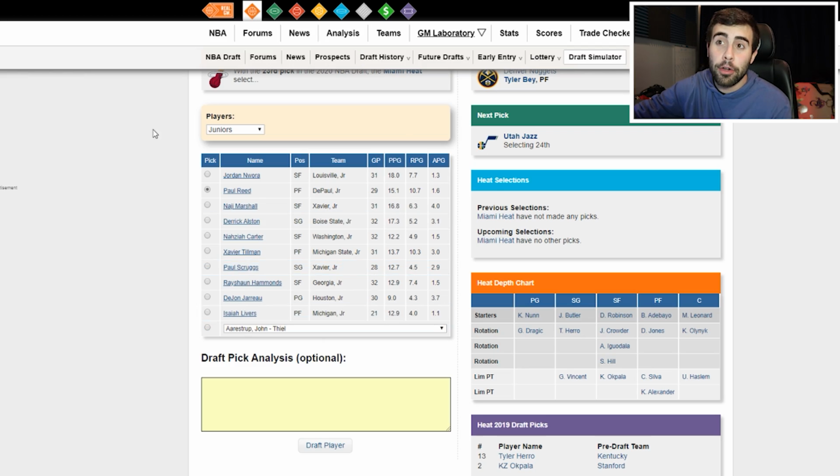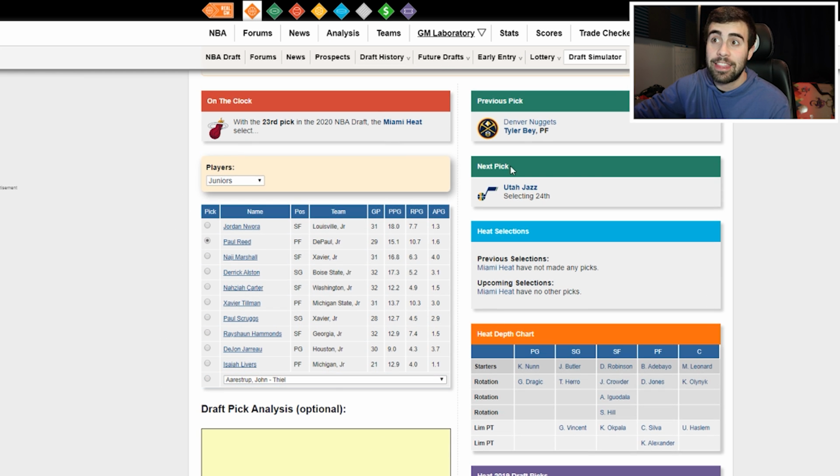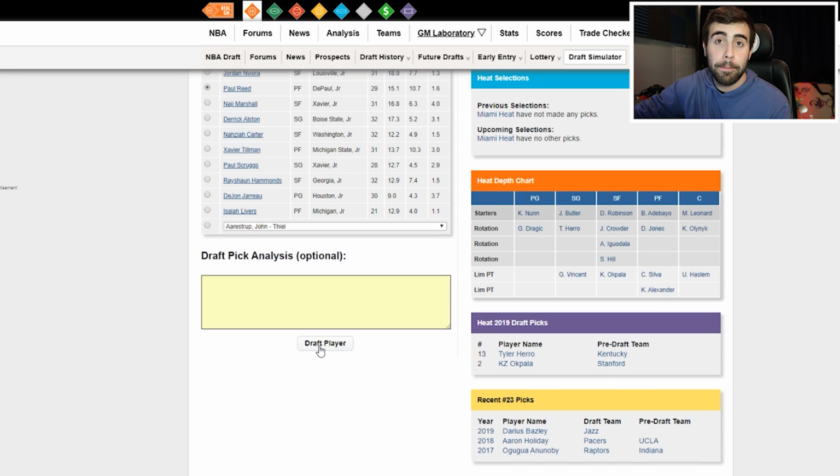I think he could fit nicely into that role, and then you would have maybe Kendrick Nunn at the 1 or Goran Dragic. You would have either Duncan Robinson or Herro at the 2, Jimmy Butler at the 3, maybe Paul Reed if he develops at the 4, and then Bam at the 5, and I think that'd be a really nice front court for the future in Reed and Bam Adebayo. Some people think Paul Reed could be a sure lottery pick, and you'll have him under contract for 4 years because the Heat don't have many first-round picks over the next couple years, so I think they really need to land this pick, and I think they should try to take a big man that they think could play alongside Bam Adebayo for the future.